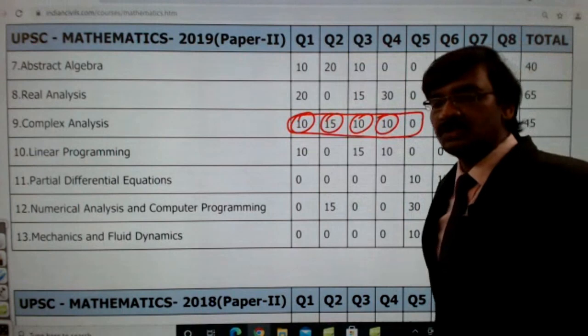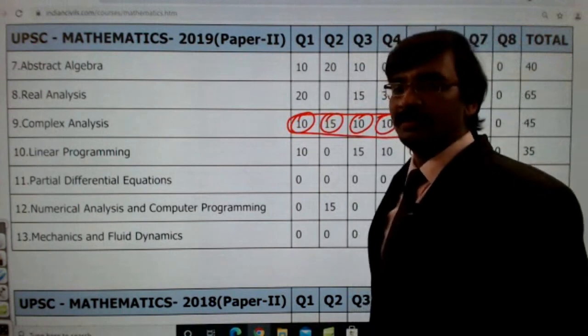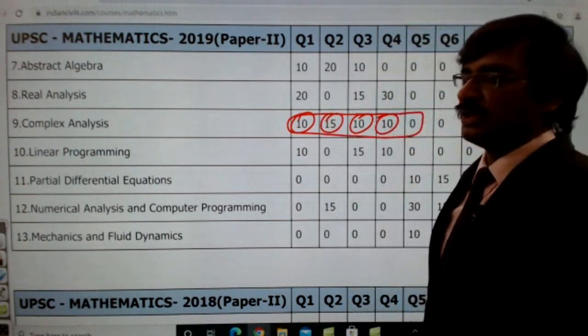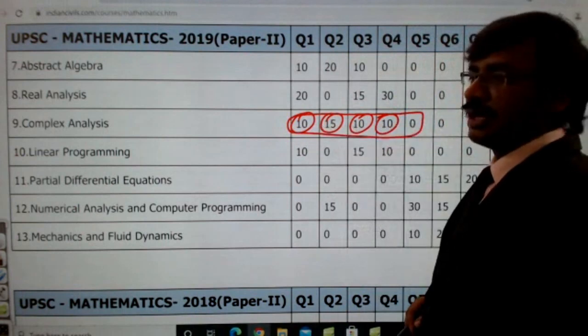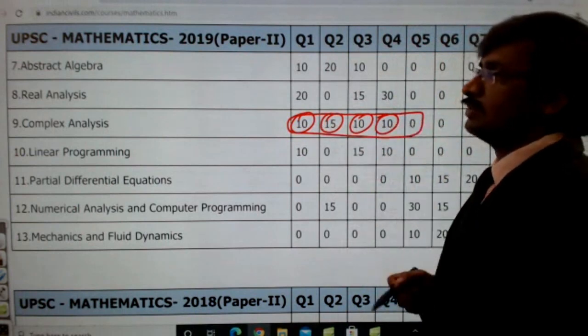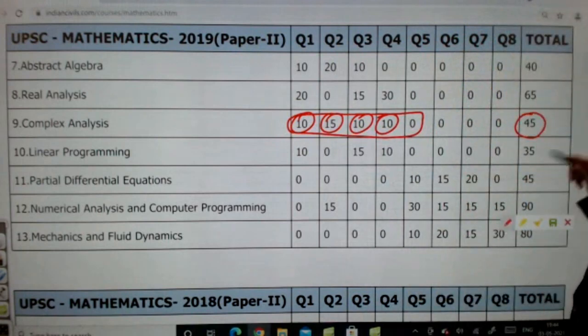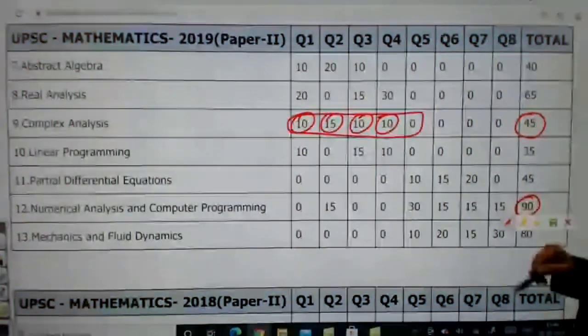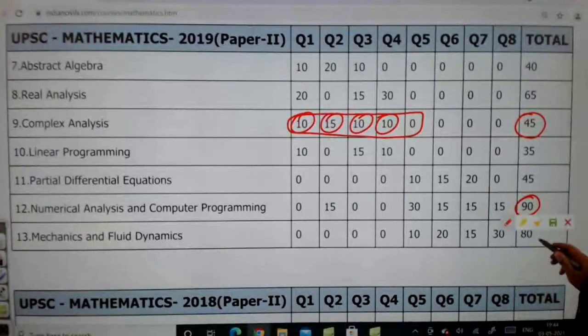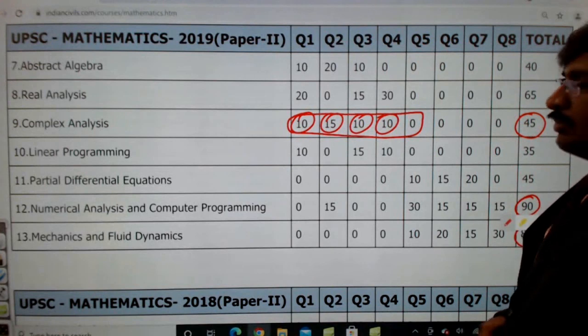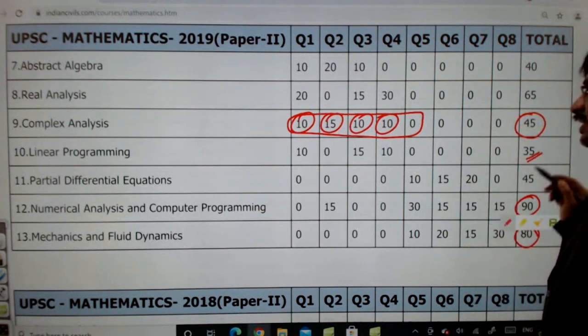If you want to take this as a choice, that will be a big problem for you, because you cannot assume this as a choice, because the topic was distributed among all the questions, and the importance is only 45 marks. Unlike other topics, numerical analysis is one important topic which has 90 marks. And mechanics and fluid dynamics is another important topic which has 80 marks. But this topic has only 45 marks. And linear programming is anyway the least.